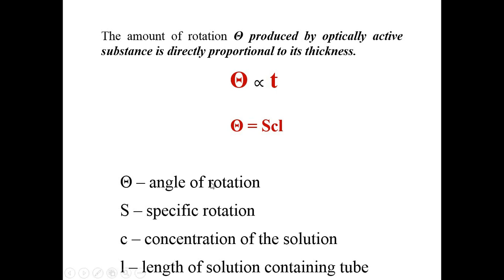Now here you can see another formula, theta equals S C l. When we talk about liquid optically active substances, along with concentration, another important parameter is the length of the solution containing tube. Of course, if you are taking some solution, you need some kind of container for that.